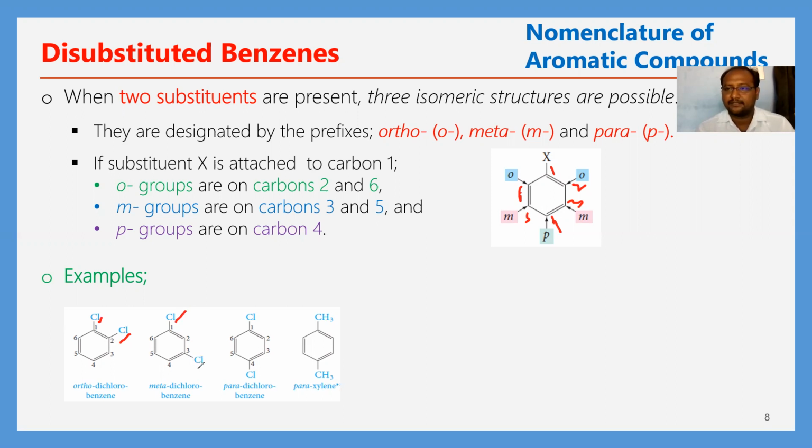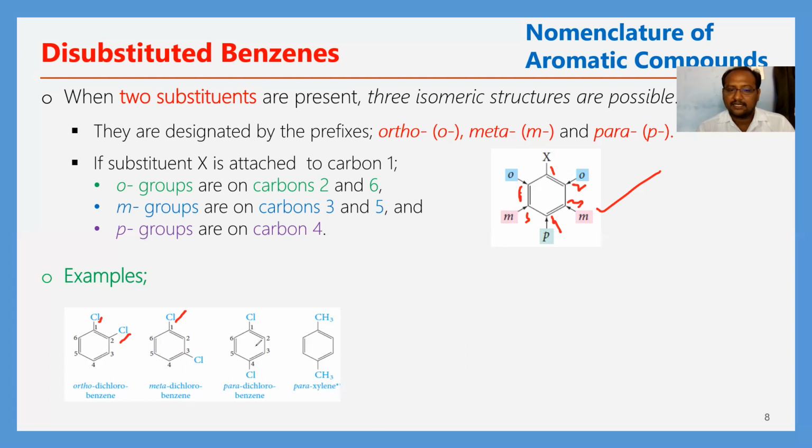In which position is the second substituent attached? If the Cl is present in the third position, this is called meta, so meta-dichlorobenzene.